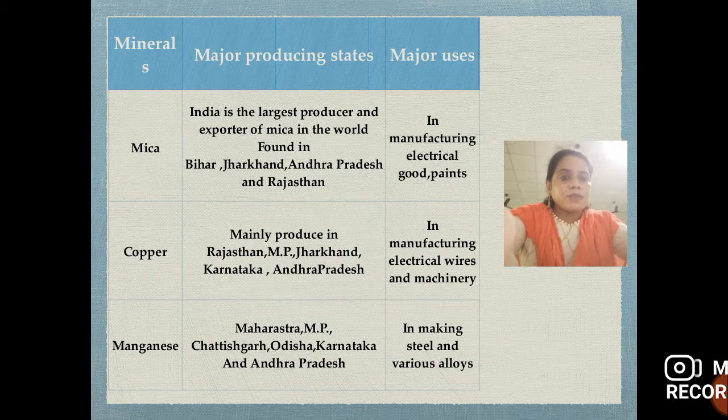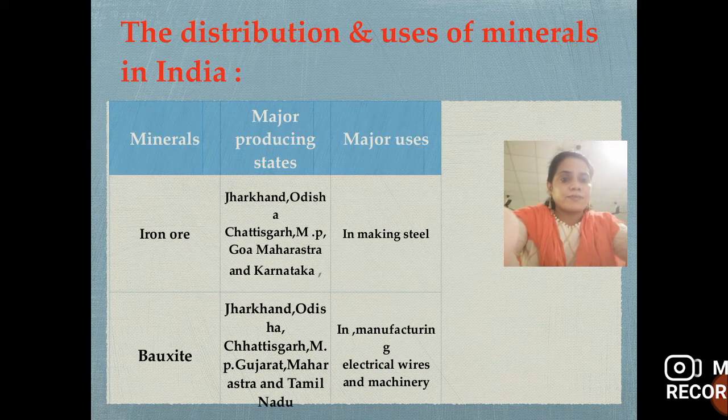Copper is mainly produced in Rajasthan, Madhya Pradesh, Jharkhand, Karnataka and Andhra Pradesh, and it is used in manufacturing electrical wires and machineries. Manganese is found in Maharashtra, Madhya Pradesh, Chhattisgarh, Odisha, Karnataka and Andhra Pradesh, and it is used in making steels and various alloys.